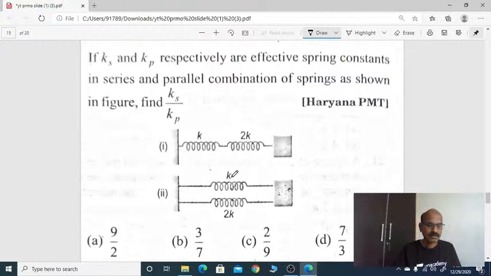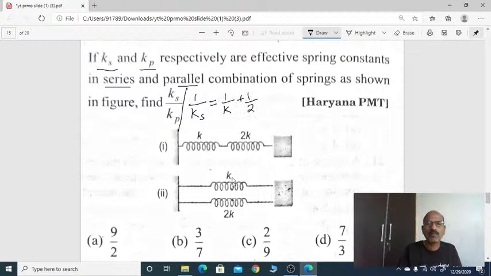See here. Right? If Ks is spring constant connected in series, Kp spring constant connected in parallel, find the effective spring constant in series and parallel combination of the spring in figure. Find ratio of these two, series and parallel. First you see in series one, first diagram. These two are in series, K and 2K. Then what is the effective one? Right? 1 by Ks, first two are in series. 1 by Ks is equal 1 by K plus 1 by 2K.